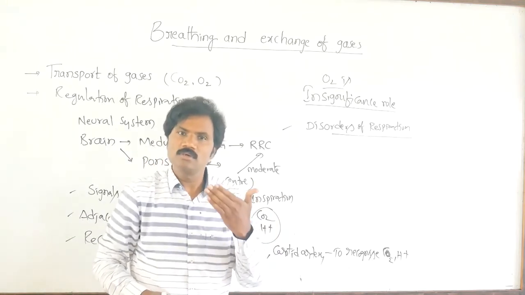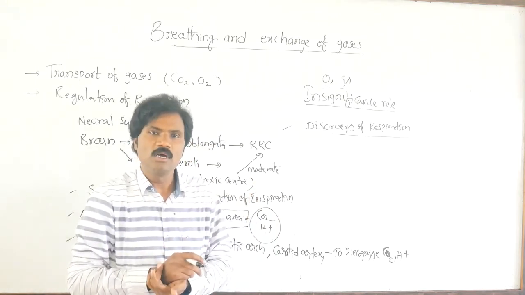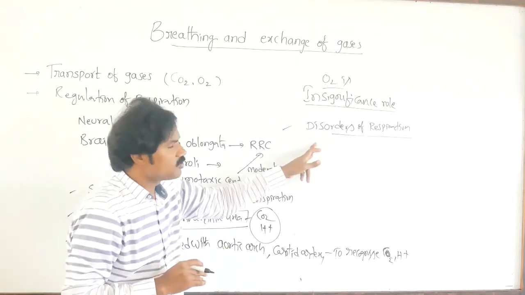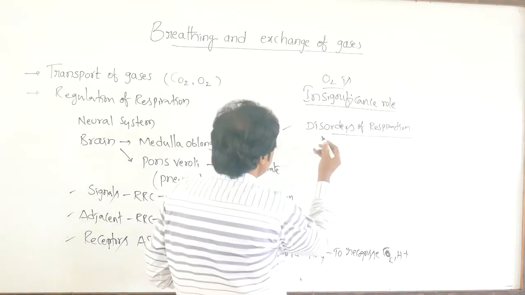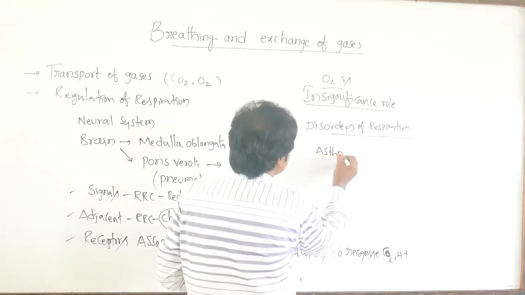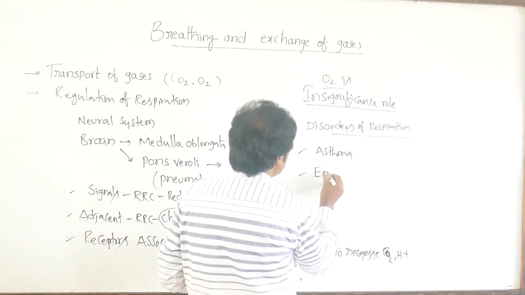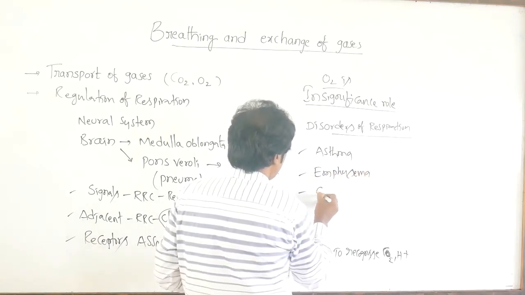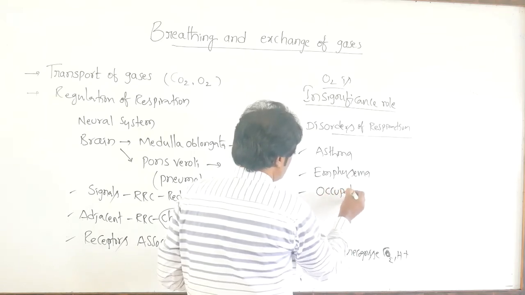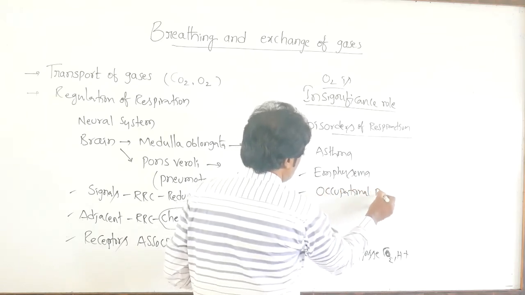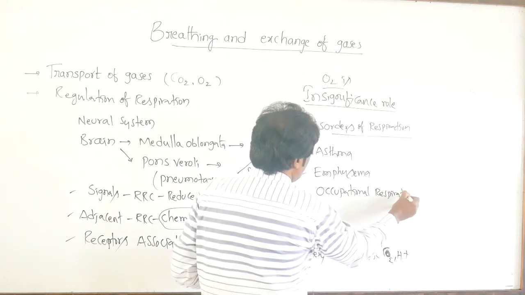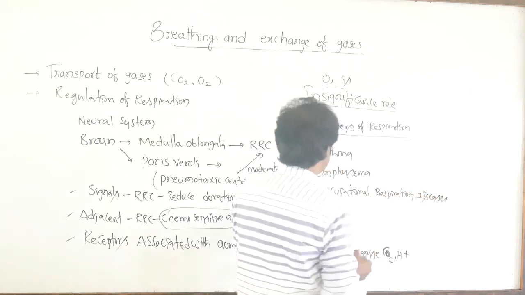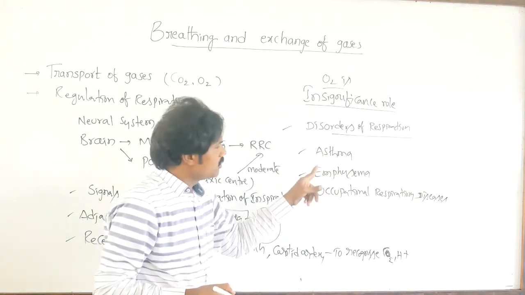Apart from tidal and the different types of volumes, in these disorders, very simple, there is asthma, emphysema, and occupational respiratory diseases. Only three are there.